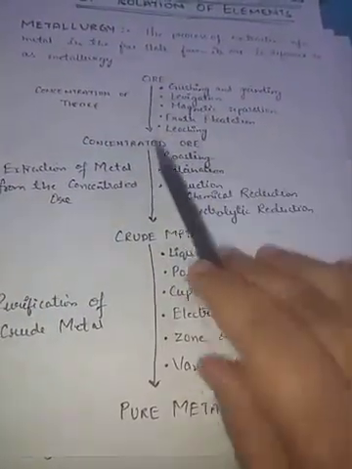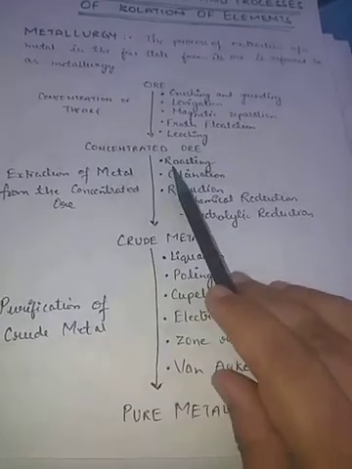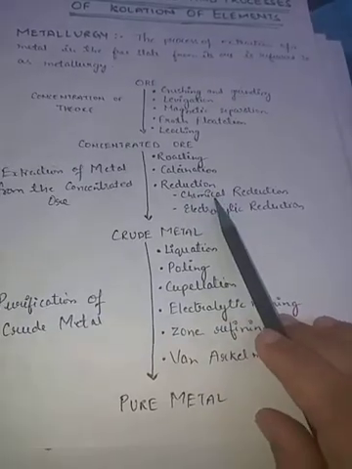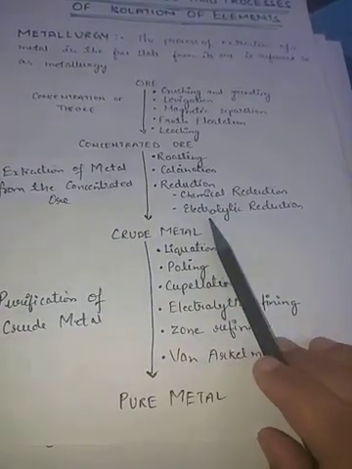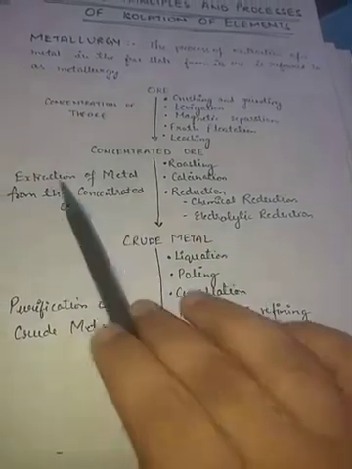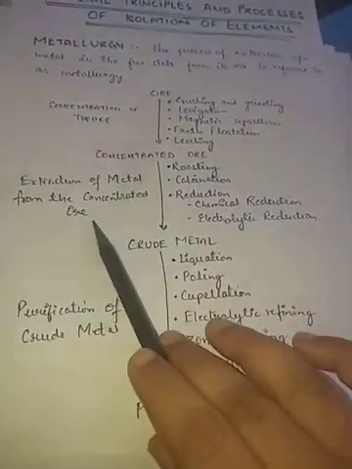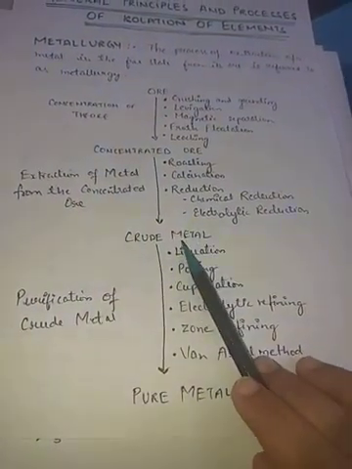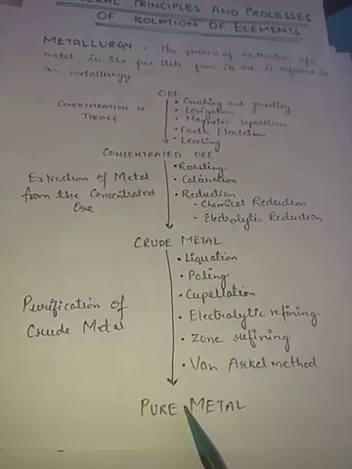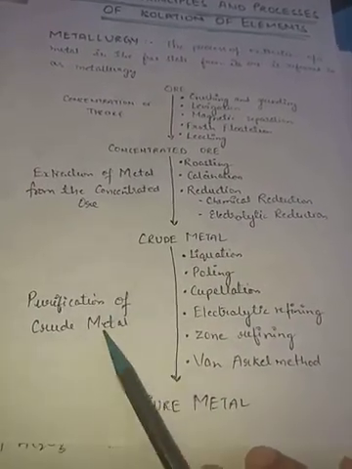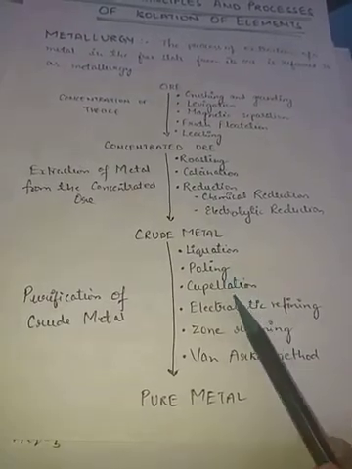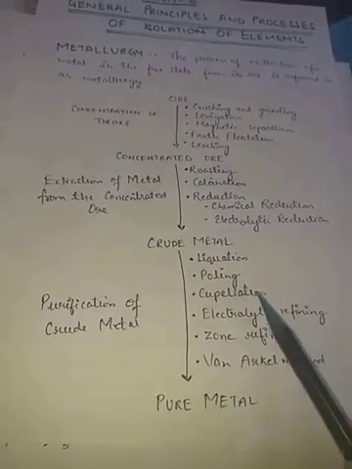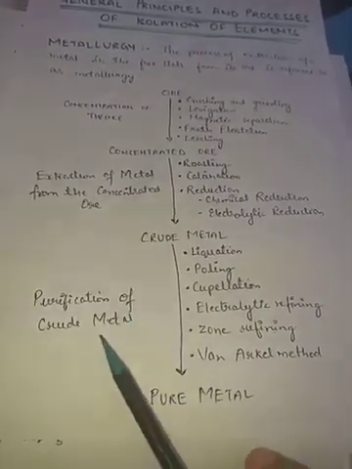After the concentration, the ore which we get is either roasted or calcinated, then reduction is done. Reduction can be done chemically, and electrolytic reduction also we have studied in class 10. It is called extraction of metal from the concentrated ore. From these concentrated ores, we will obtain the crude metal, and this crude metal is finally refined and we get pure metal. Purification of crude metal is done by liquation, poling, cupellation, electrolytic refining, zone refining, and Van Arkel method. These methods we will study in purification of crude metal.